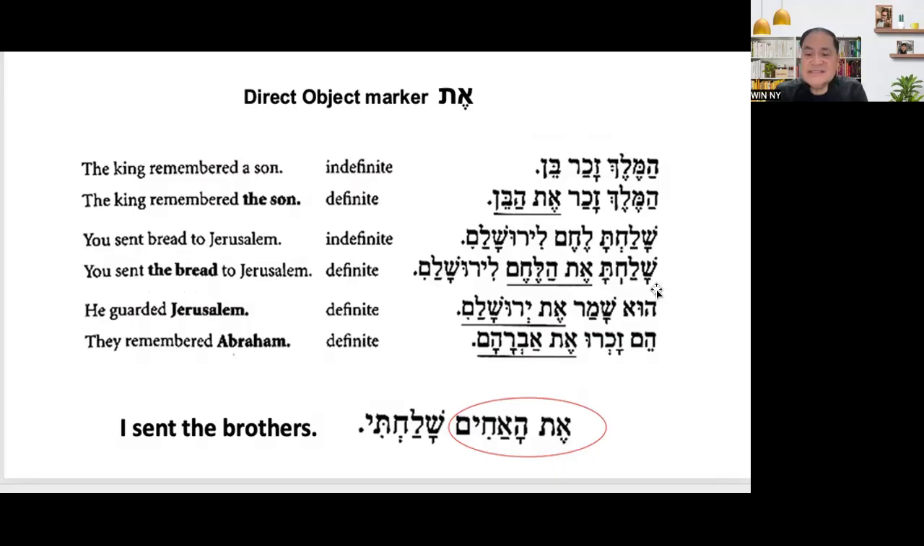So definite. Shalakta et halechem. Jerusalem, Jerusalem. Okay. Shalakta et halechem. And then he guarded Jerusalem. So since Jerusalem is a definite noun, it's a proper noun, so it will automatically be definite. So you will insert et. Okay. Who shamar et Jerusalem.